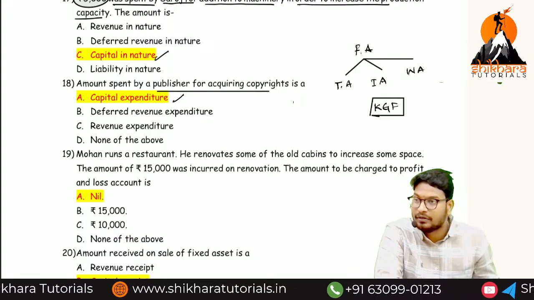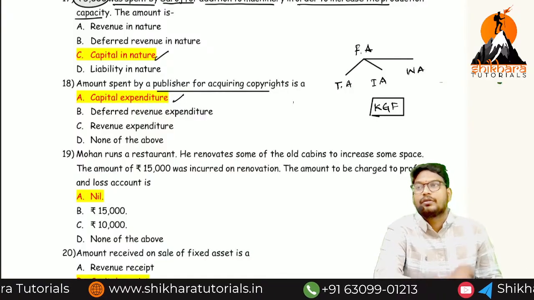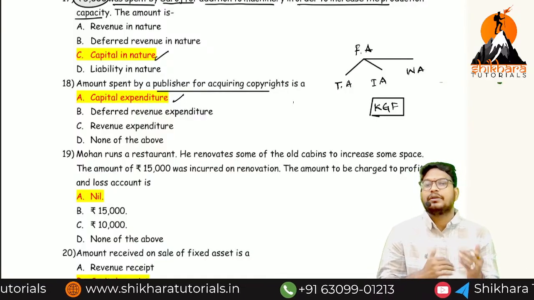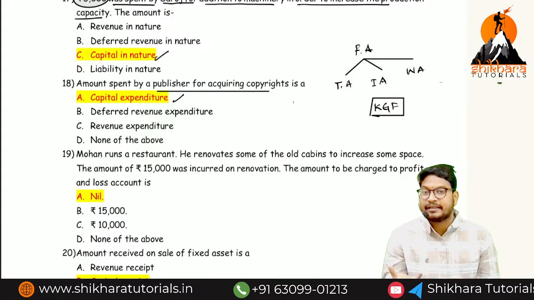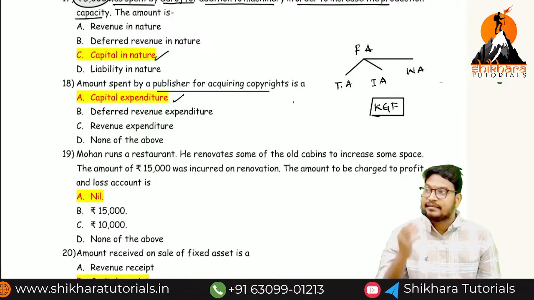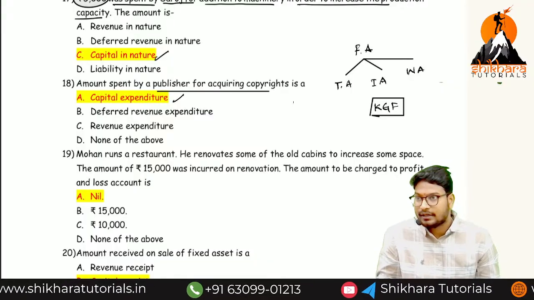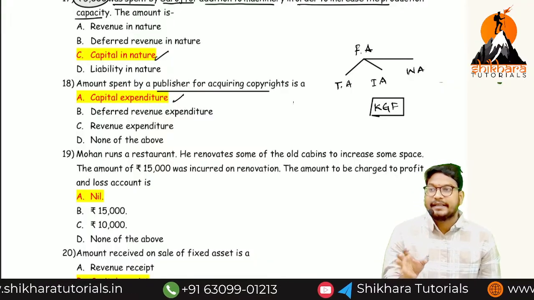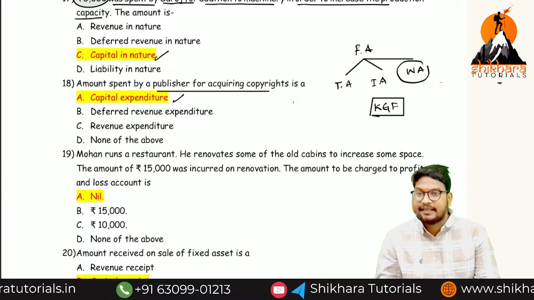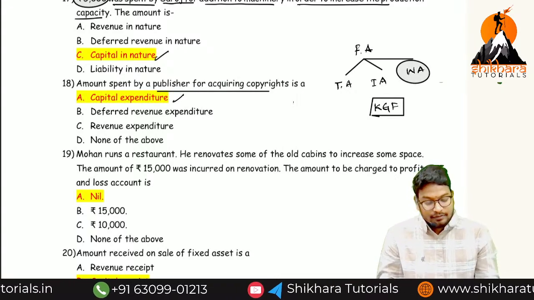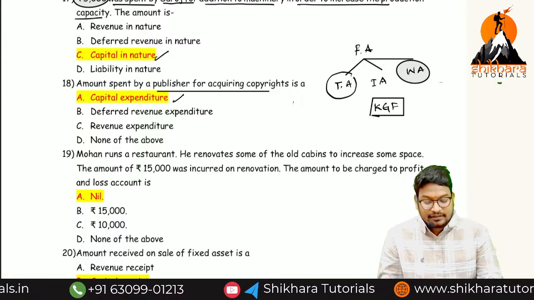Kolar Gold Fields. Now, coal fields are created by nature or what? Created by nature, and we can see the mines. Coal fields and mines, which are created by nature, those assets we should classify as what? Wasting assets.